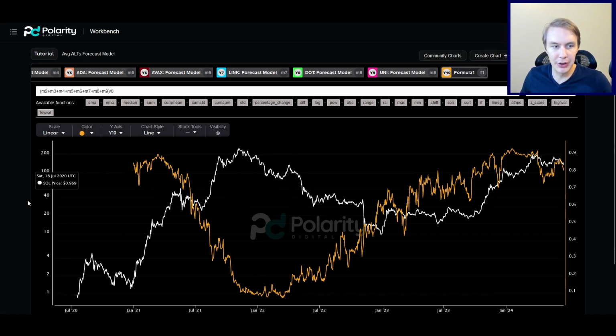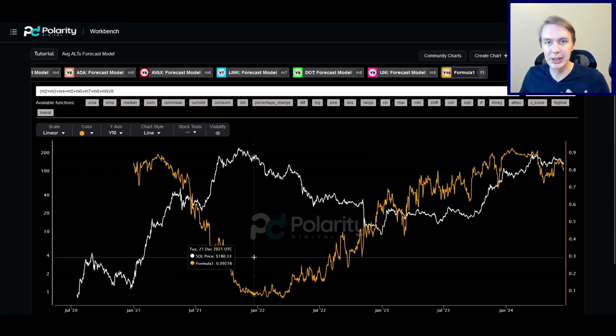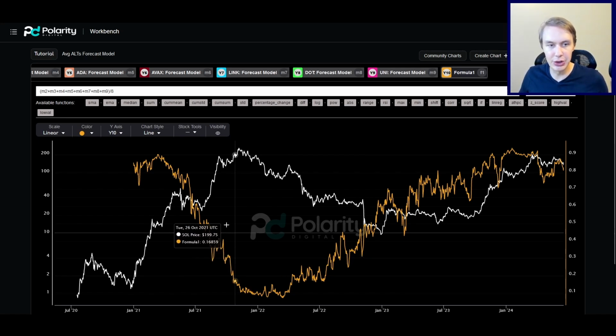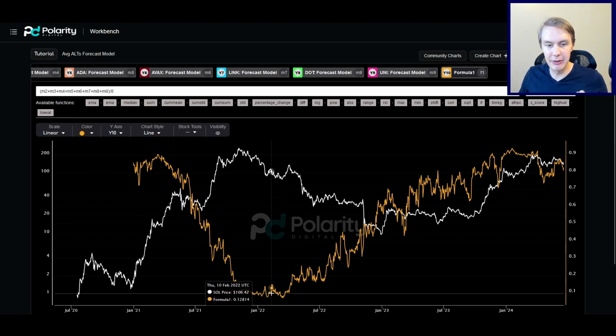The forecast model, if you're not familiar, is basically the likelihood that the price of a given asset, in this case the aggregate across all these assets, will be above where it is right now 6 months in the future. So really high levels mean there's a high chance of upside in 6 months. For example, 0.88 would be an 88% chance of upside. And vice versa, down here at 0.1, for example, we only had a 10% chance of upside.